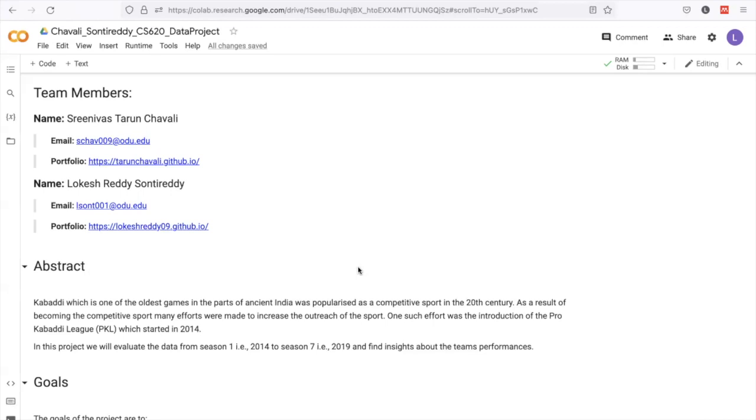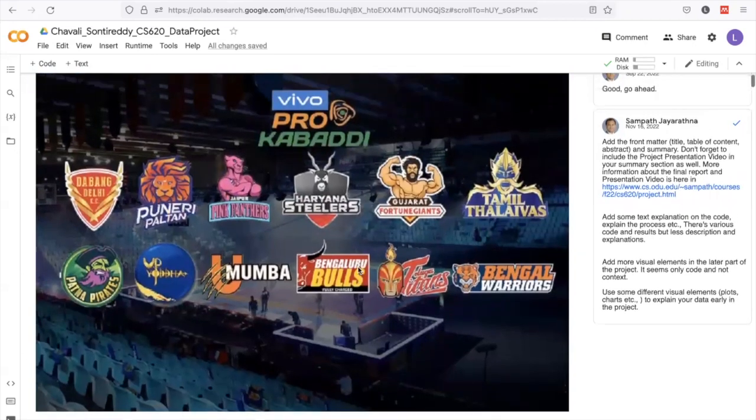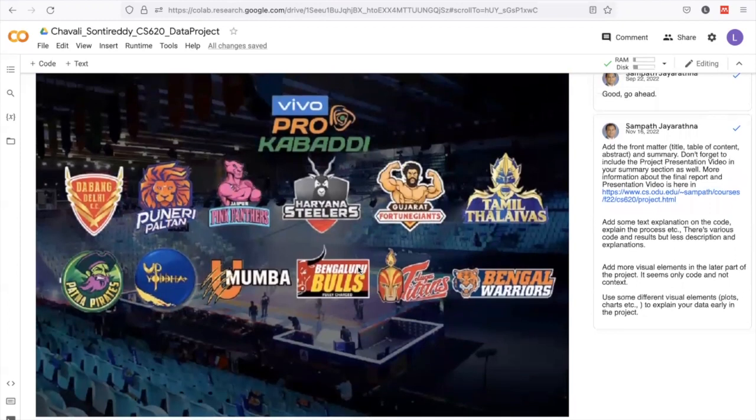For this project, we are going to analyze the Pro Kabaddi League from season 1 to season 7, that is from 2014 to 2019. The stats from these seasons are going to take precedence in this project. Here you can see the teams which are present in this league. There are many teams like Dabang Delhi, Puneri Paltans, Pink Panthers, Steelers, Fortune Jains, Talaivas, Pirates, Yothas, Mumbai, Bulls, Titans, and Bengal Warriors.